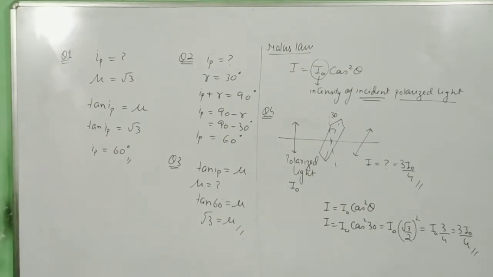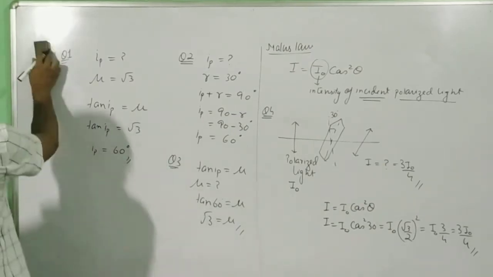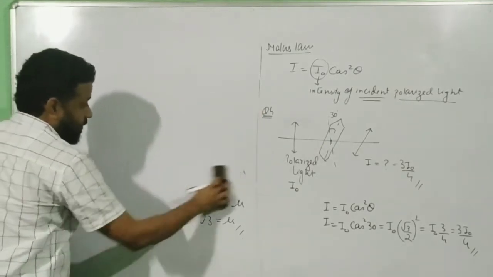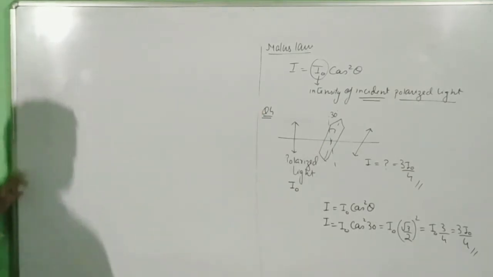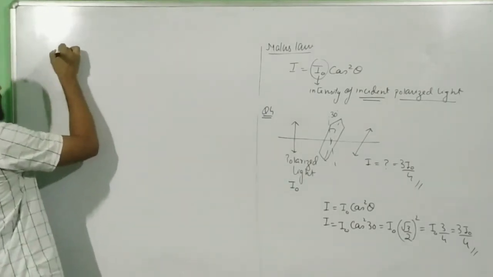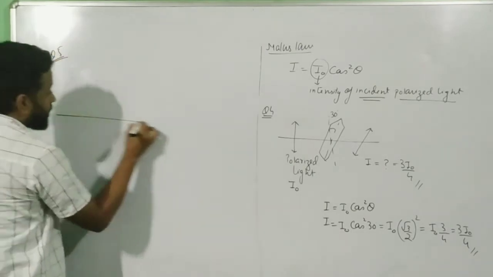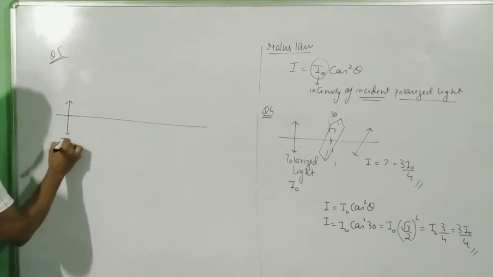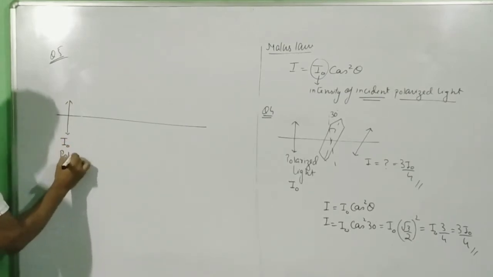Then we will go for question number 5. Take a note of that. You can pause the video and take a note of that. In question number 5, you have to listen very carefully. In question number 5, this is a polarized light.